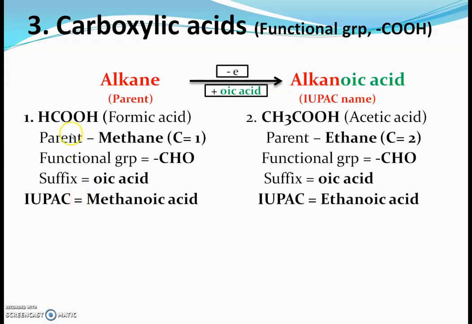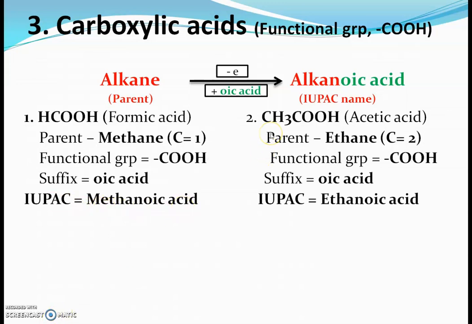Take the first example of formic acid. The molecular formula of formic acid is HCOOH. In this molecular formula, there is only one carbon atom, so the parent is methane. The functional group is COOH, so we will use the suffix oic acid. By removing E from methane, we add oic acid, and therefore the IUPAC name of formic acid will be methanoic acid.